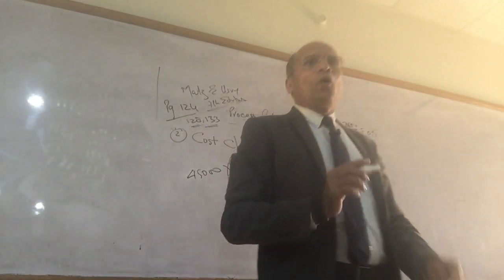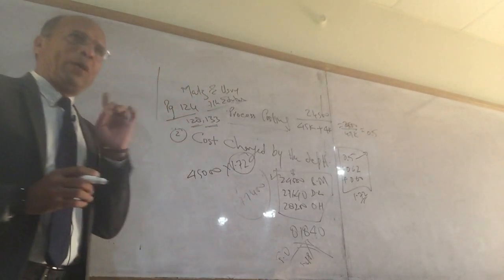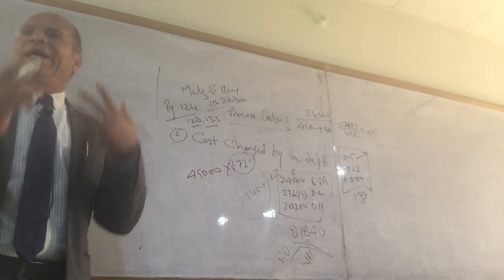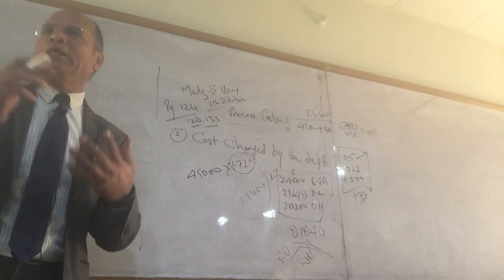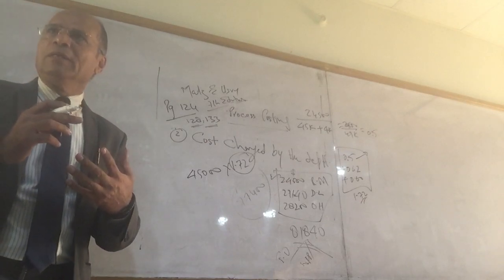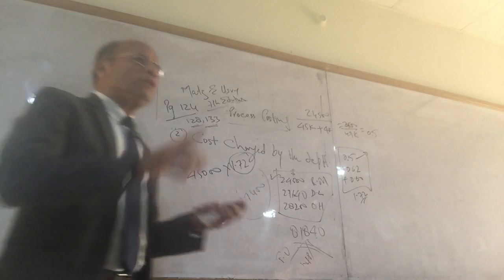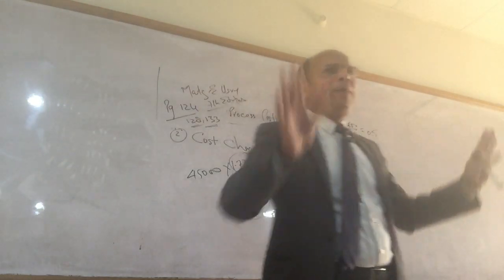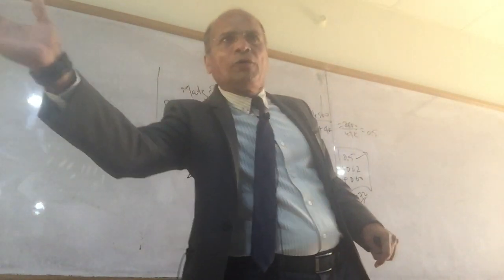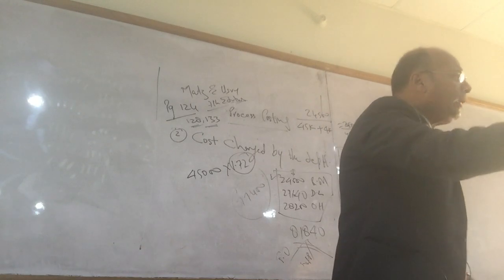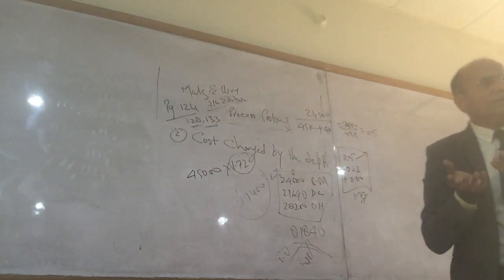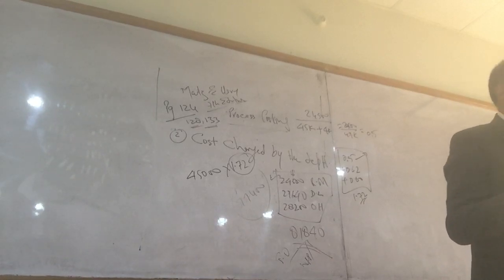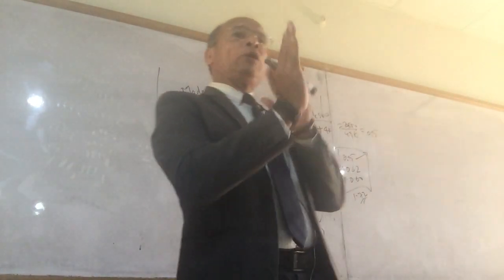I repeat, what are we supposed to find out? Number one, you connect the units and the amount, the cost and the units. You get the point? So number one, what number of units are transferred out? 45,000. Department A, Department B. We are playing like this. What number of units transferred out from A to B? 45,000. Now I am on the receiving end. What number of units are transferred in? 45,000. Same. Now another question. What is the total cost put in?